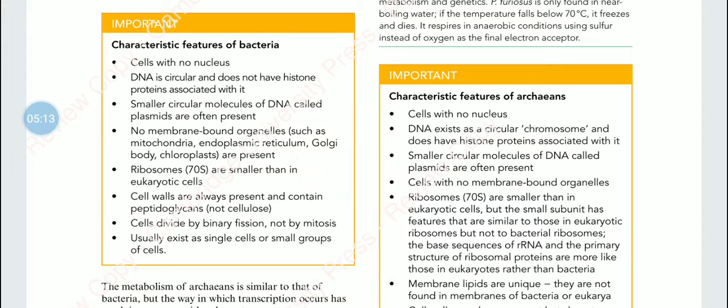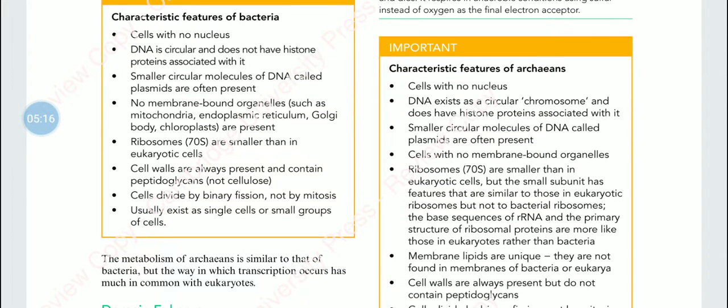Then archaeans, again similar to bacteria, have no nucleus. Here DNA exists as circular chromosomes, and they have histone proteins associated with it. That is a difference between bacteria and archaeans. They have smaller circular molecules of DNA called plasmids, just like in bacteria, and just like bacteria, they don't have membrane-bound organelles.